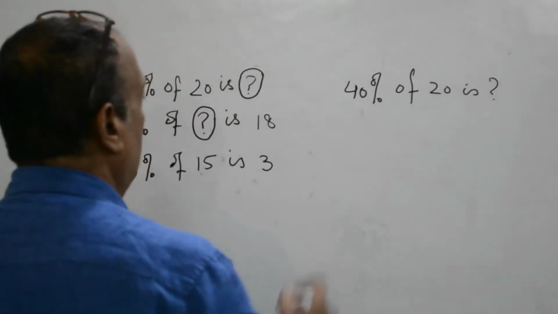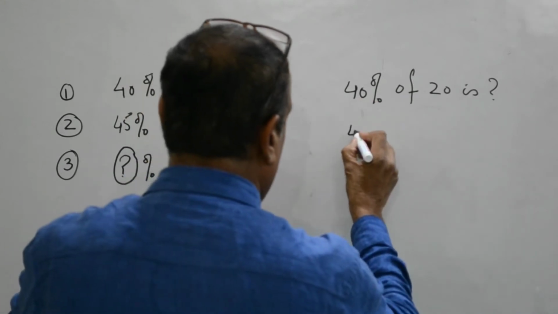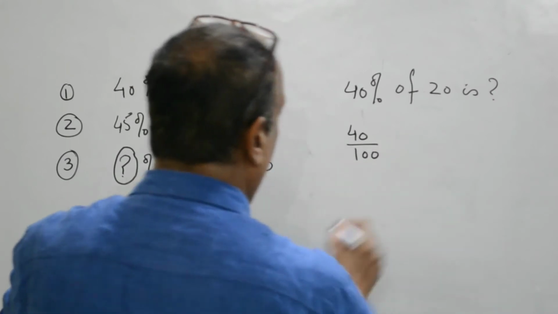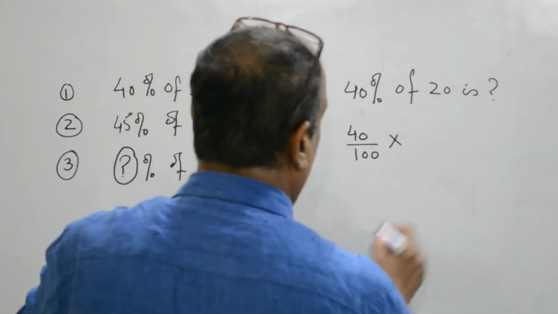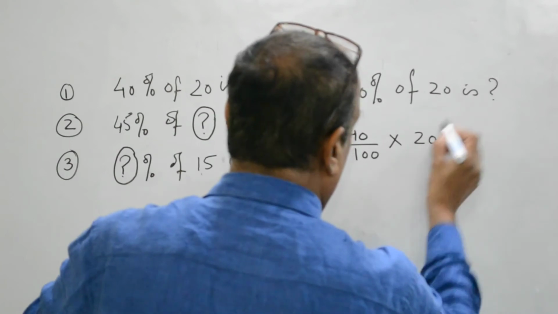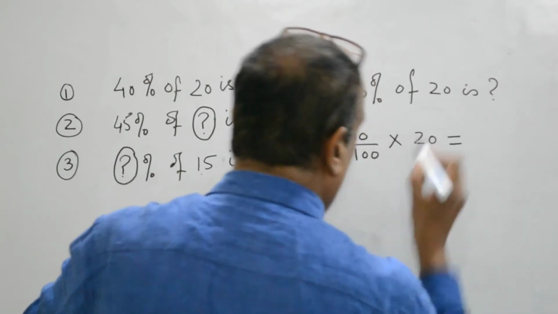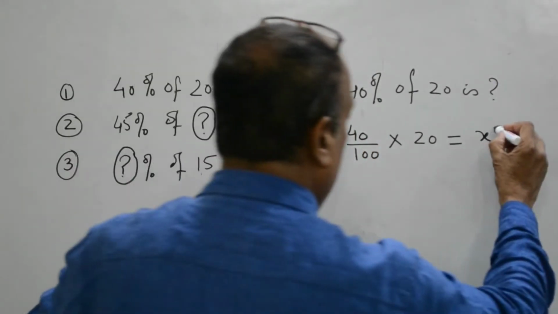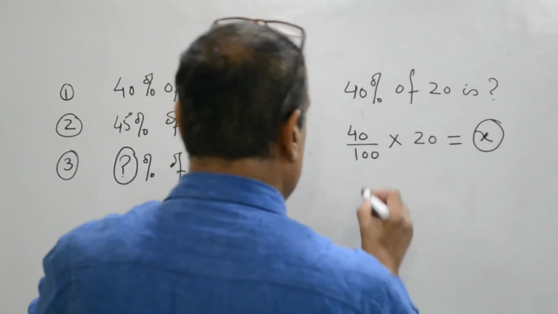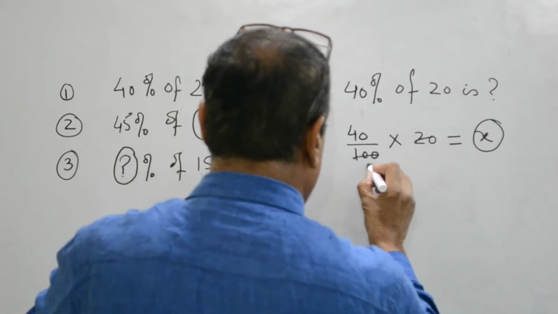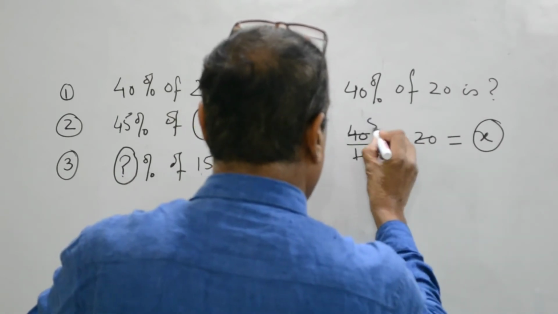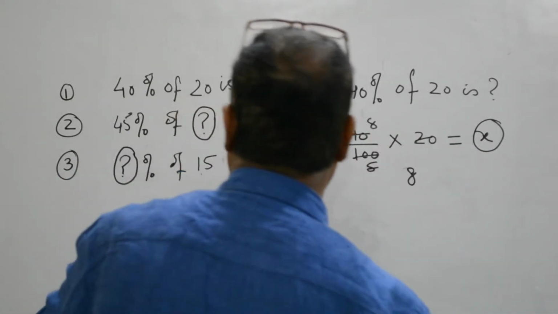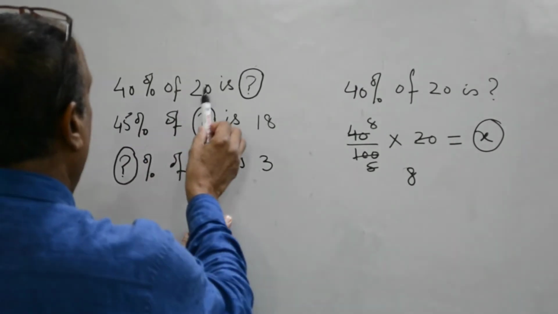How? 40 means 40, percent means divided by 100, of means multiply, 20 means 20, is means equal to, and question mark means x. So we have to find the value of this x, that is 5 and 8. So the value of x is 8. It means 40% of 20 is 8.